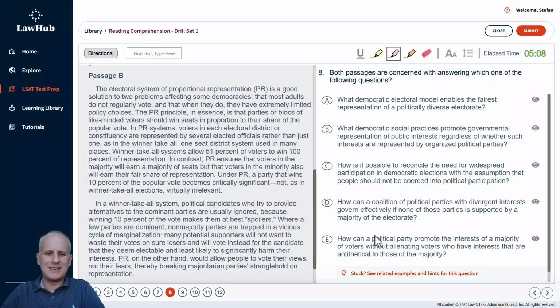Under PR, a party that wins 10% of the popular vote becomes critically significant, not as in winner take all elections, virtually irrelevant. So the main idea sentence here should be relatively apparent, and it's that opening statement, which is the author of Passage B's recommendation that PR is a good solution to the problems affecting democracy. And we should note, as we're reading, that this is in contrast to the first passage's author, Passage A, who was in favor of thinking about the convergence of parties around policy as opposed to having this sort of proportional